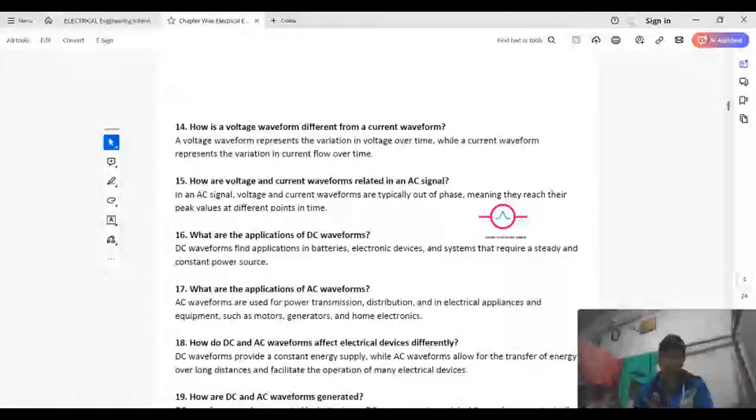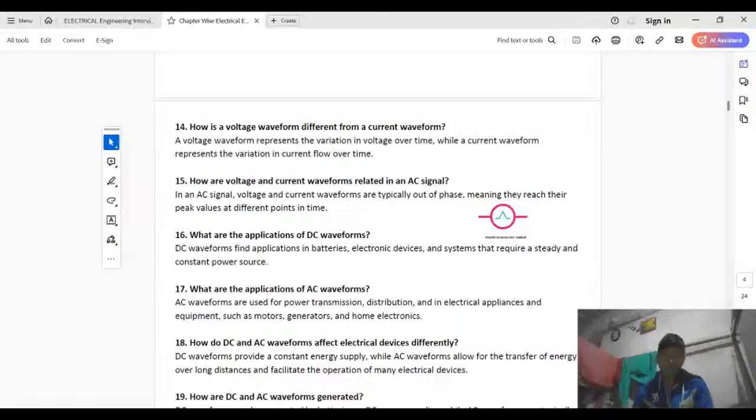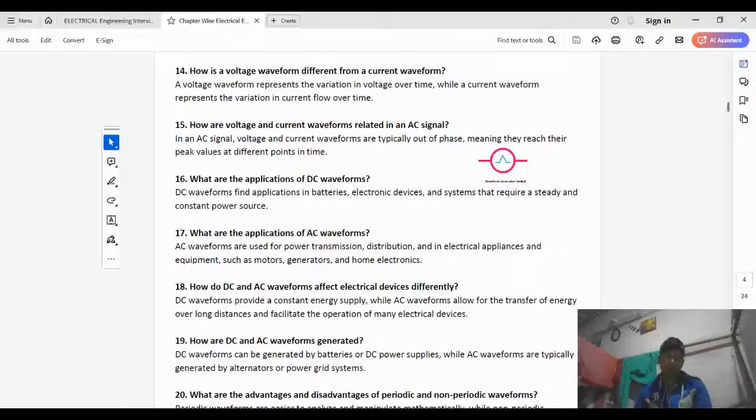The voltage waveform represents the variation in voltage over time, while the current waveform represents the variation of current flowing over time.